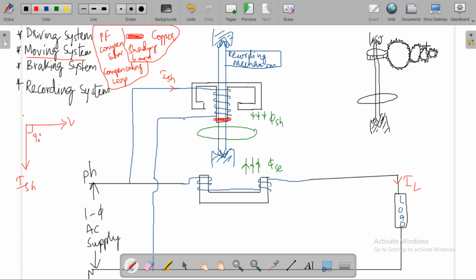This gear train is driven by this worm or pinion gear, and it is connected to the clock mechanism to indicate the energy consumption.